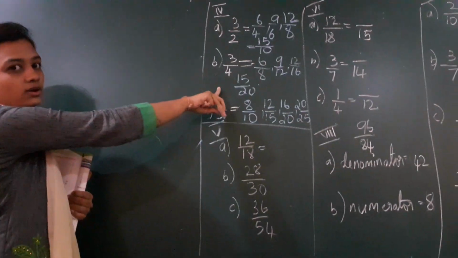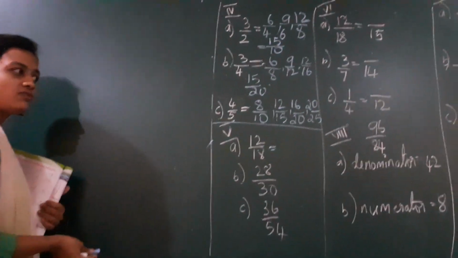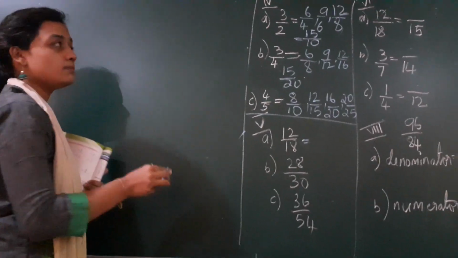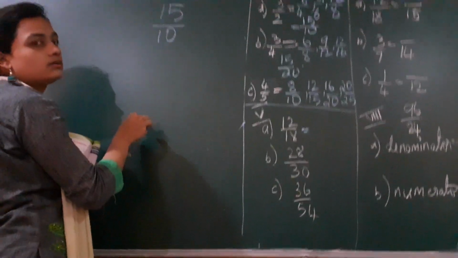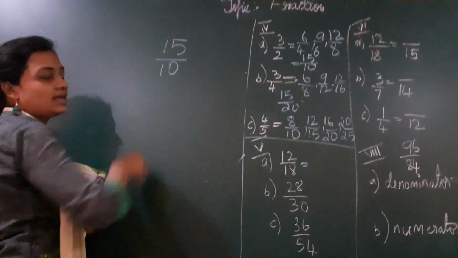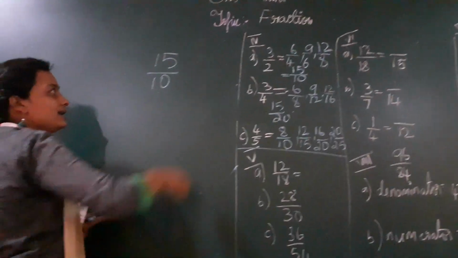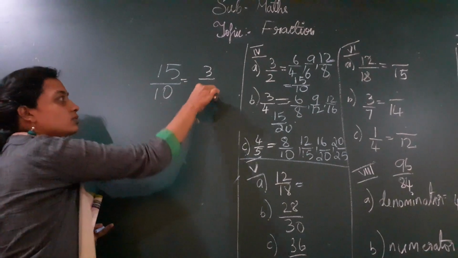This is what we saw here. You can find it by the division method also. When you find it using the division method, the fraction should be big, like this. I have 15 by 10. If you see 15 and 10, both will come in the 5 times table. So I can write 5 3s are 15, 5 2s are 10.